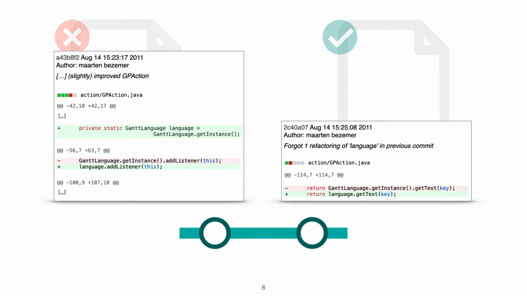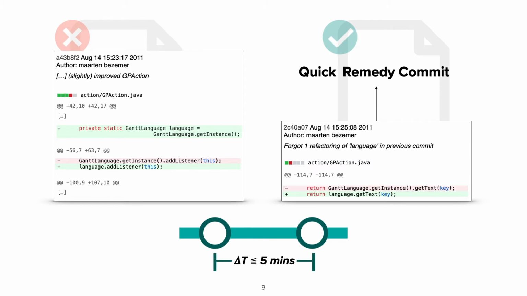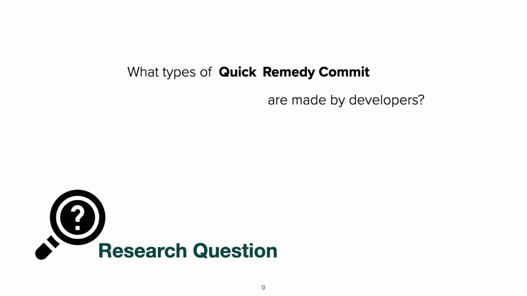In this case, we consider the second commit on the right-hand side as a remedy commit. In addition, if the remedy commit is performed within 5 minutes after the original commit, we identify it as a quick remedy commit. Later, I will explain why we use 5 minutes as a threshold here. In our research work, we try to answer the question: what types of quick remedy commit are made by developers? Our target was to define a taxonomy of quick remedy commit. Now I will move on to the research details and start with the data collection part.